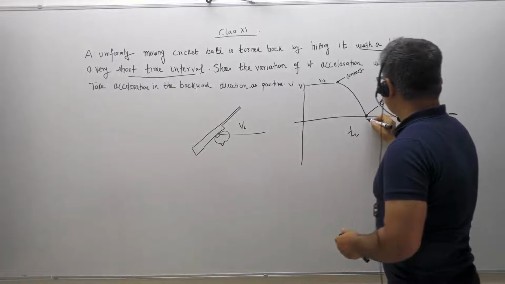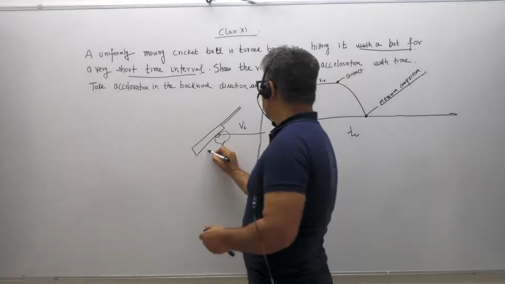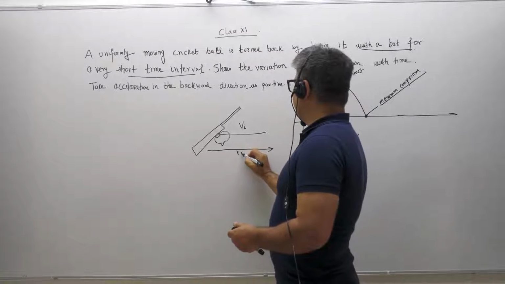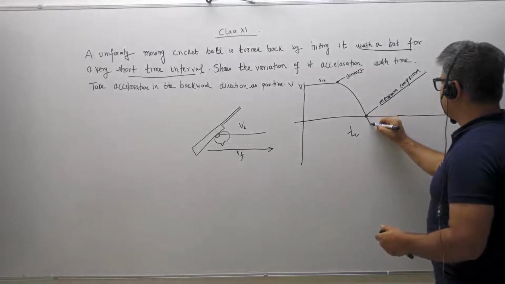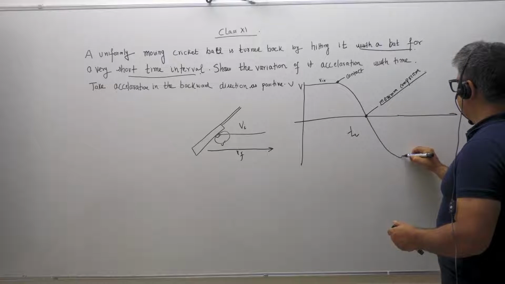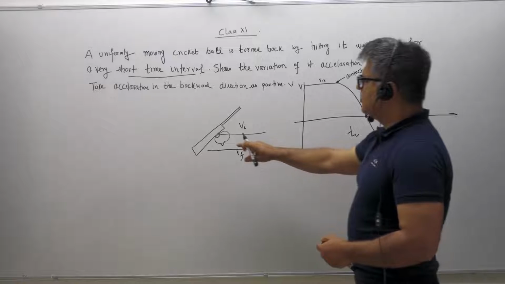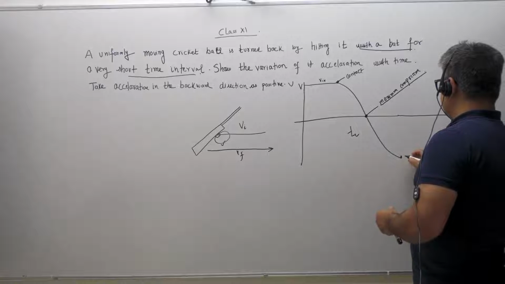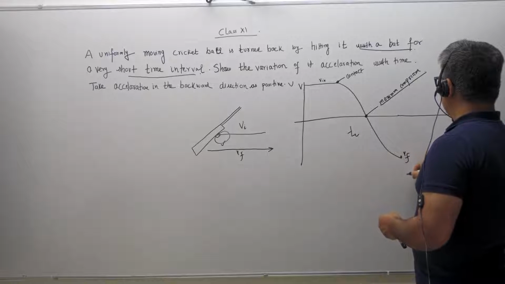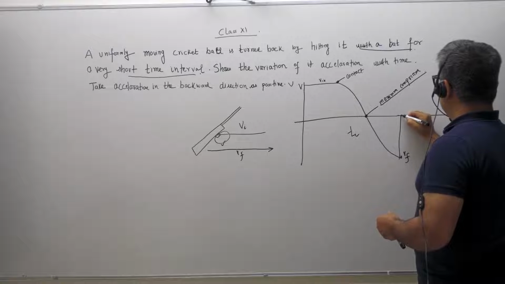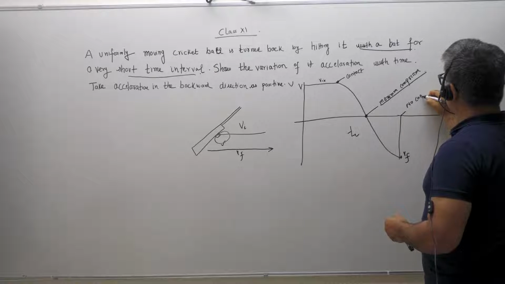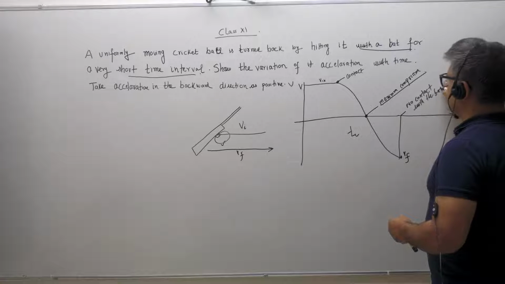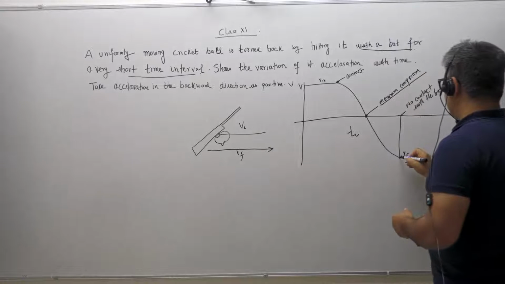The velocity, after hitting from here, starts going back. Okay, so this is your v final, and it is in the opposite direction. Obviously, because it is now reversed, I'm drawing it in the other quadrant. This is your final velocity. And now you have no contact with the bat, and therefore you attain your final velocity.